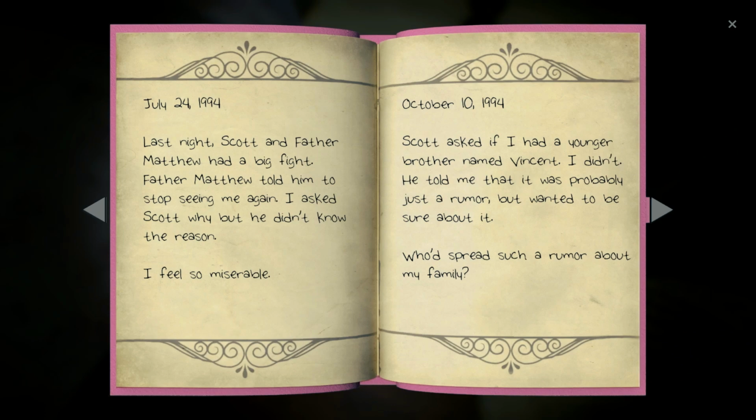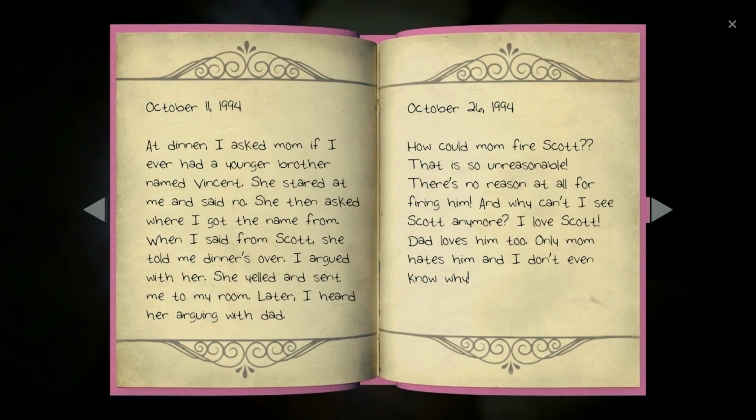And on the fourth page, we see Scott asking Trisha about her younger brother, Vincent, something she doesn't seem to have any knowledge of. October 11th, 1994, at dinner I asked Mom if I even had a younger brother named Vincent. She stared at me and said no. She then asked where I got the name from. When I said from Scott, she told me dinner's over. I argued with her. She yelled and sent me to my room. Later I heard her arguing with Dad.